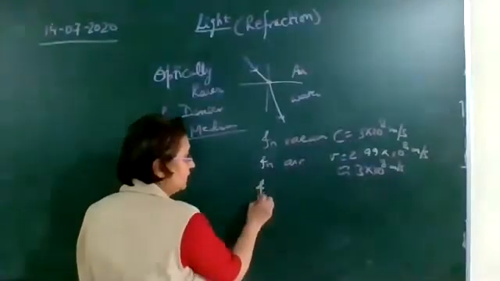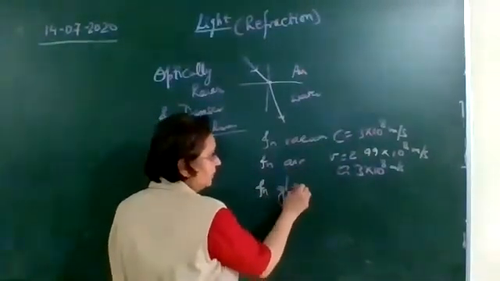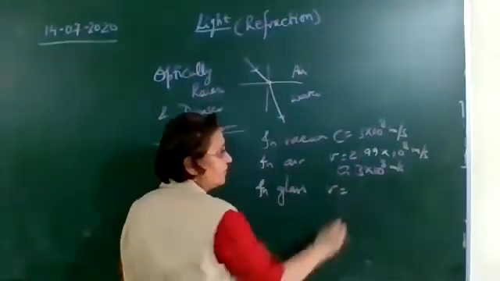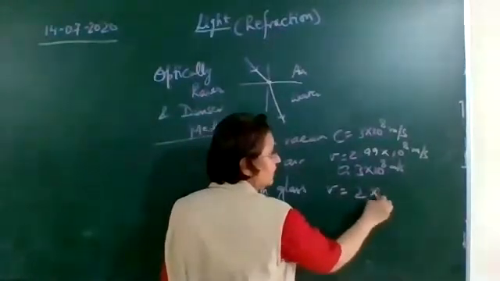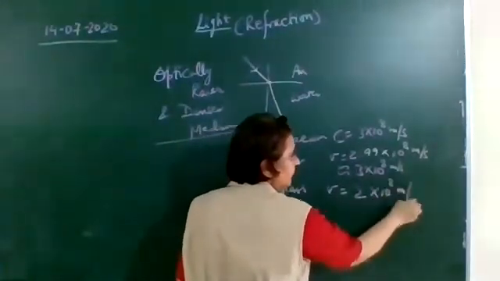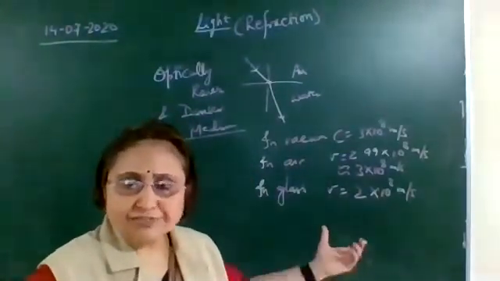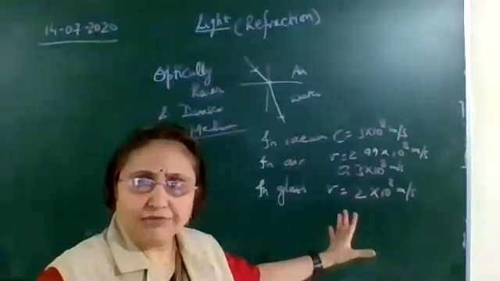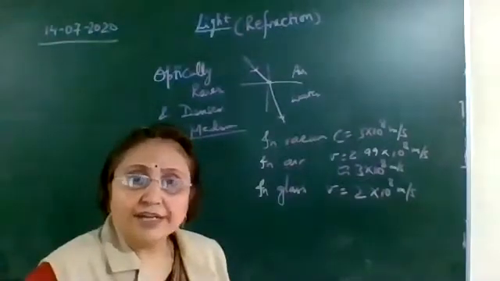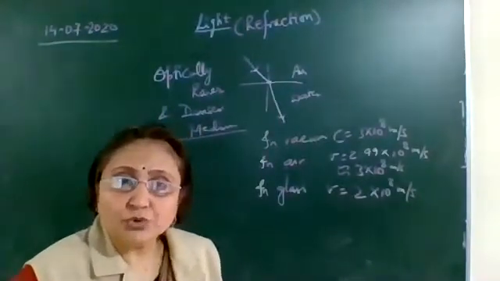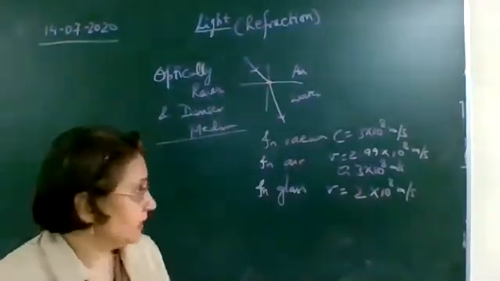Then write down in glass, the speed of the light is 2 into 10 raised to the power 8 meter per second. Okay, there are different types of glass, crown glass, flint glass. So here we are discussing only one type of glass. So in glass, its speed reduces to 2 into 10 raised to the power 8 meter per second.